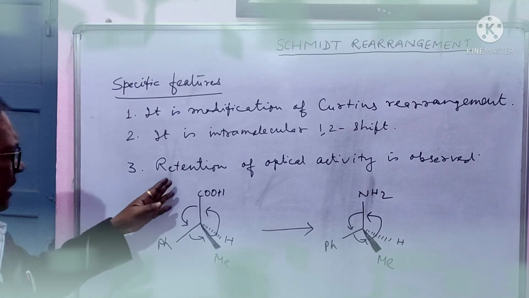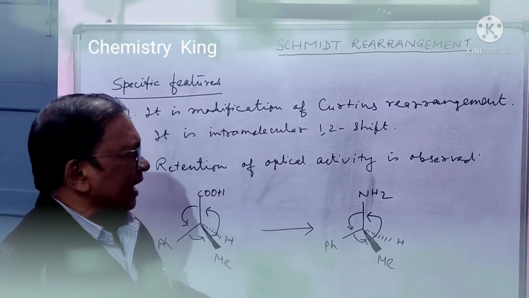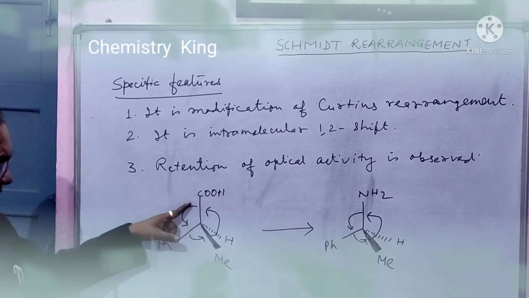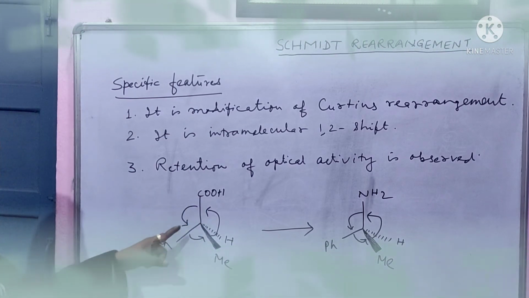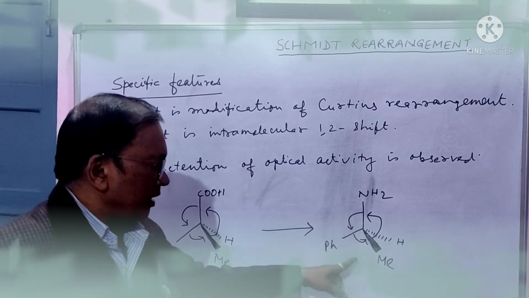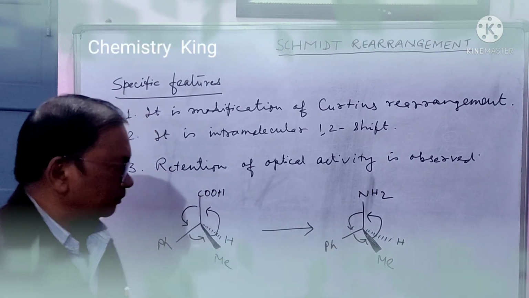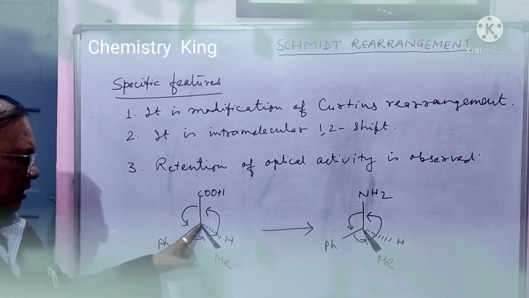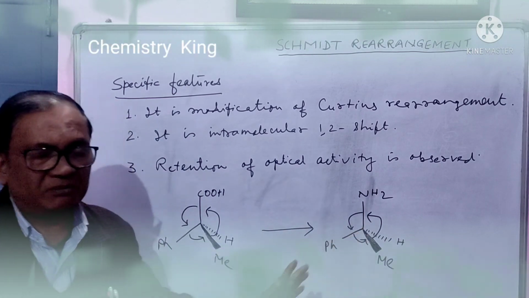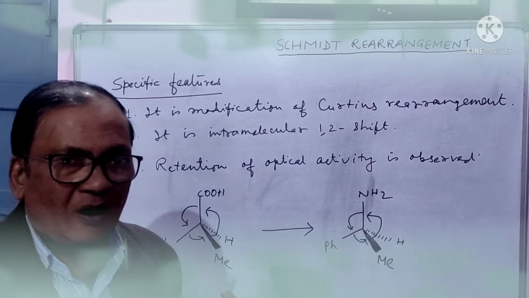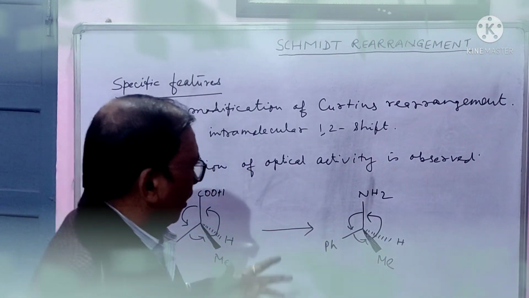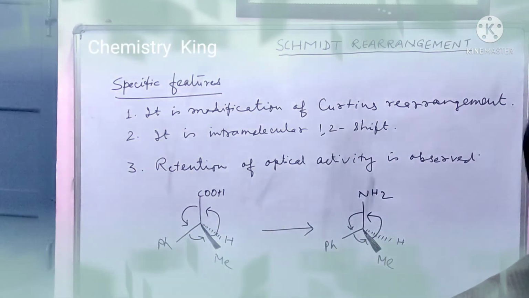Third one is retention of optical activity is observed. It is a carboxylic acid, and it is the rotation, very much clear, and this carboxylic acid will produce amine. Rotation is same. It is a chiral carbon, it is a chiral carbon, and rotation is same, meaning optical activity is same. All these are special features.